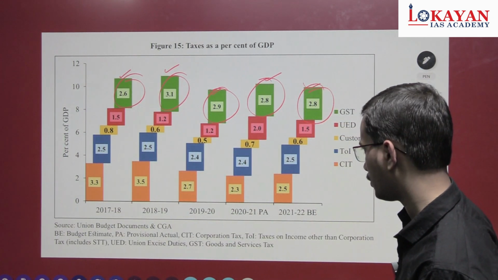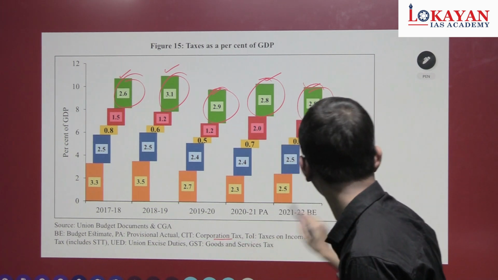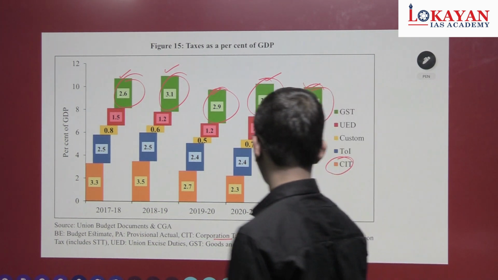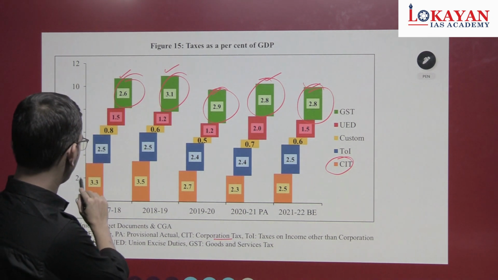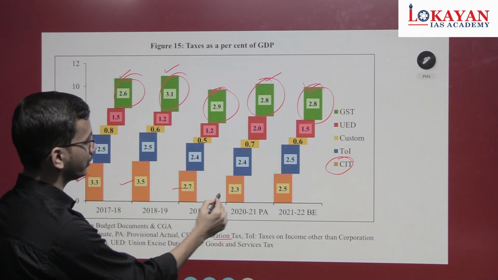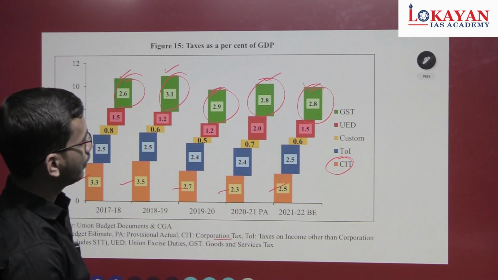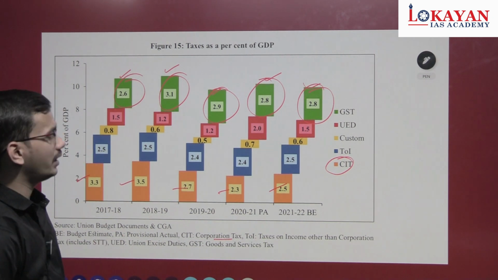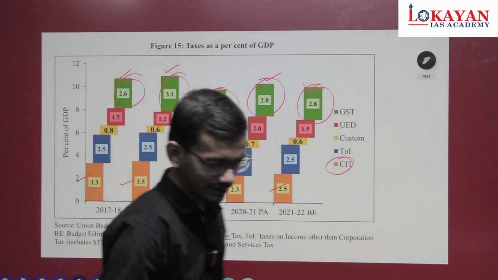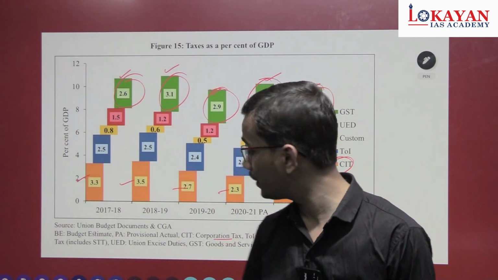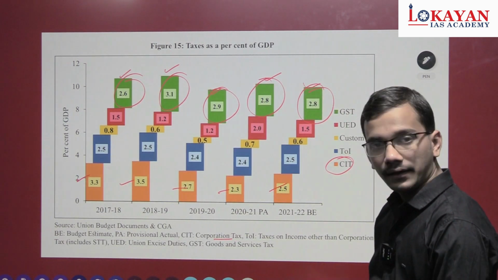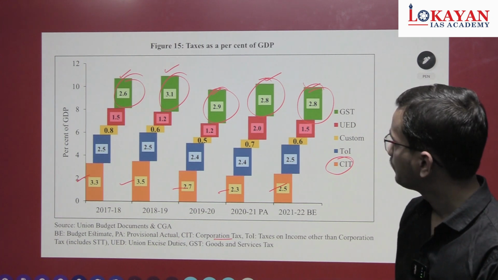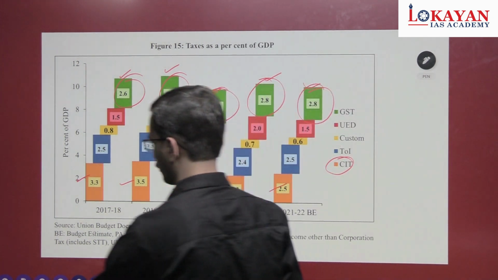Now see this orange one, CIT, corporation tax: 2.3, 7.5, 2.7, 2.3, 2.5. Okay, take a screenshot. This is from the previous year's economic survey, because this year's survey is yet to be published. Again, have a broad idea. Okay. Next question.